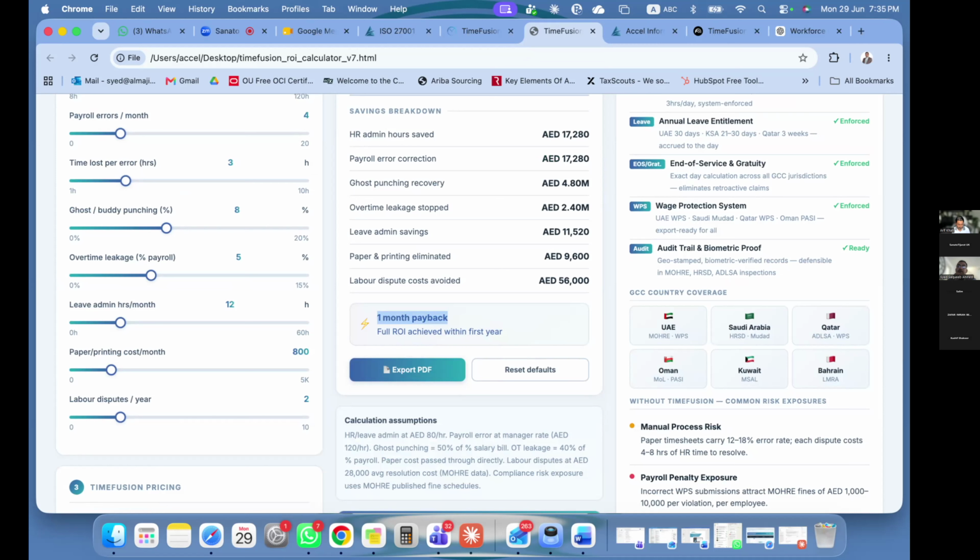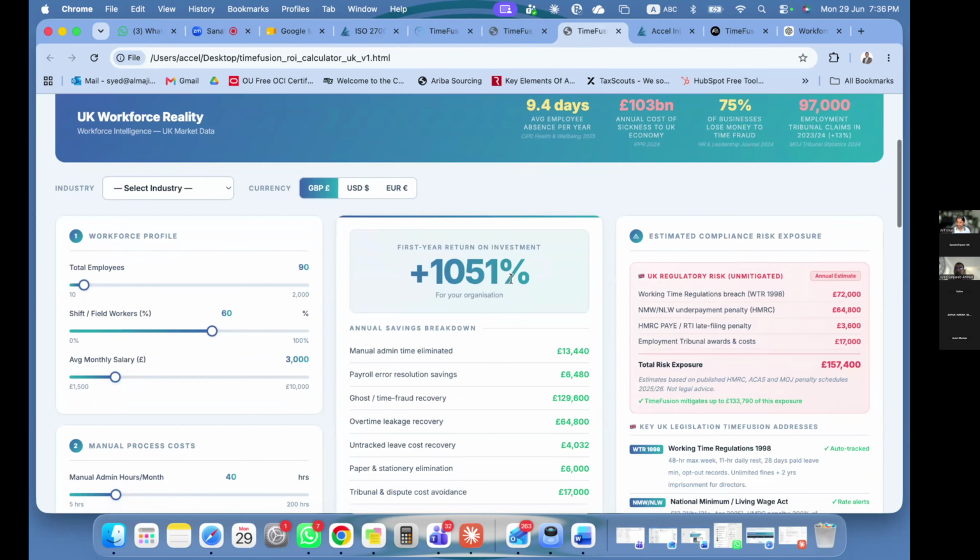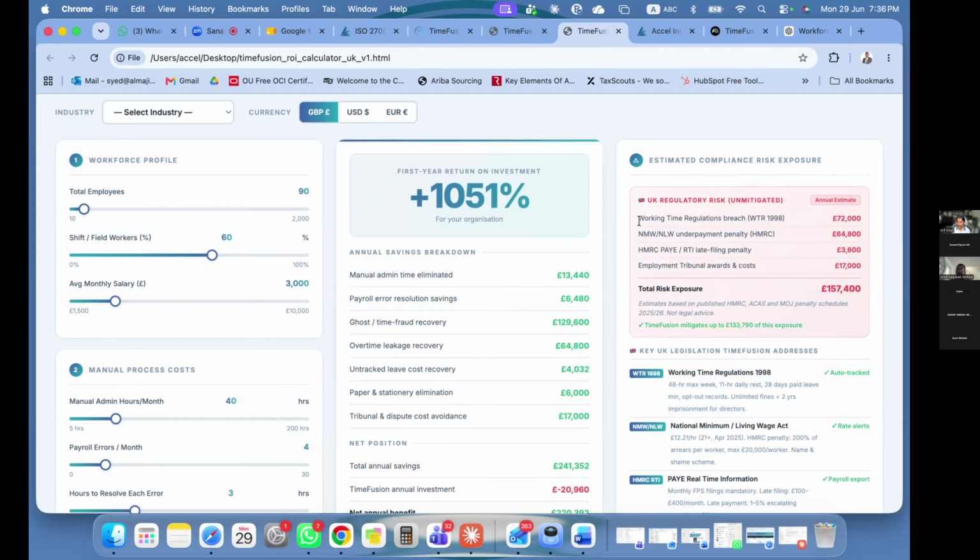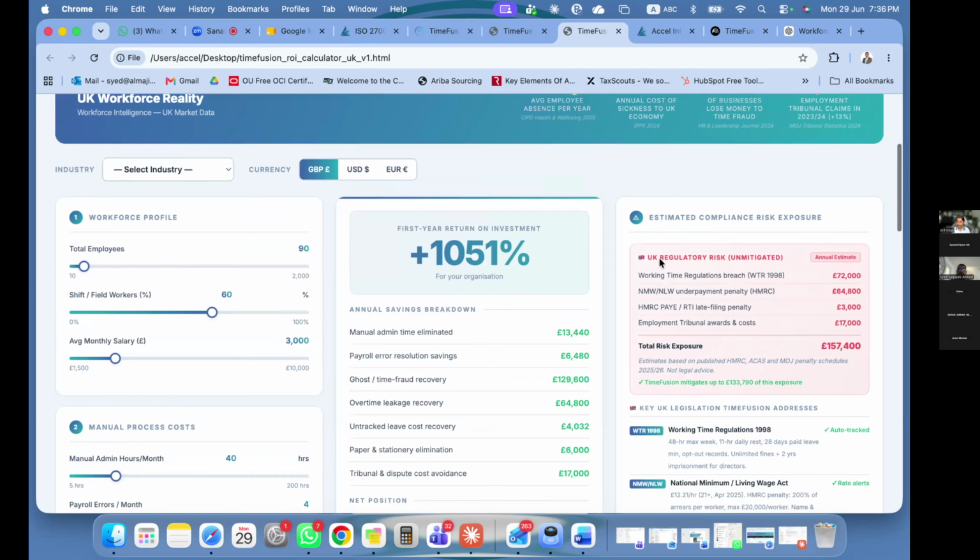This is about version 7. Initially, when I started, it was completely basic. Then I started giving prompts, saying pick up this particular data, validating the data and then looking at it. For the UK part, let me show you, so this is more applicable here. UK governance again, the Working Time Regulations Act that are there, and the kind of penalties.